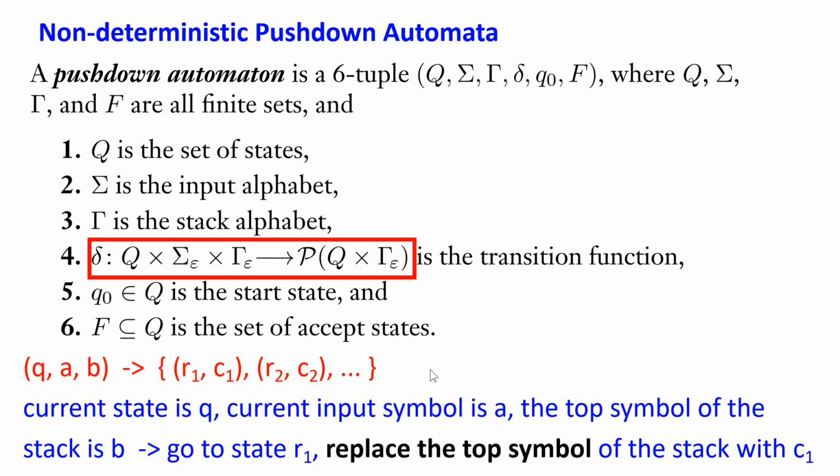Now following this transition, the machine will go to state r1 and replace the top symbol of the stack with c1. So it will replace the top symbol b with c1 if it chooses to go to (r1, c1).